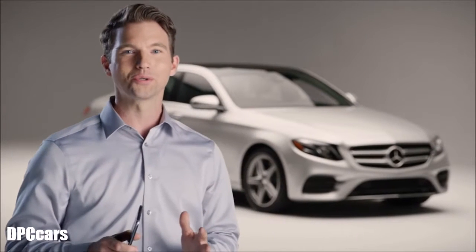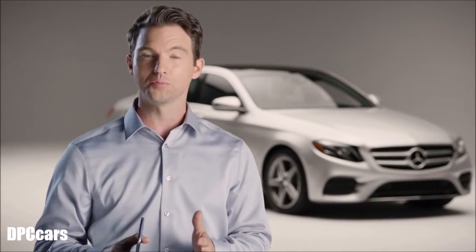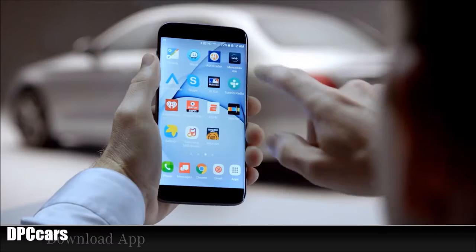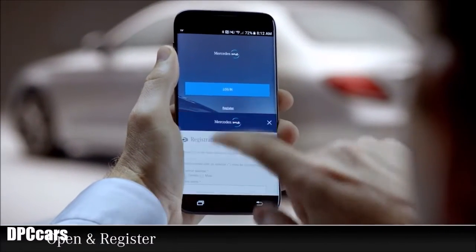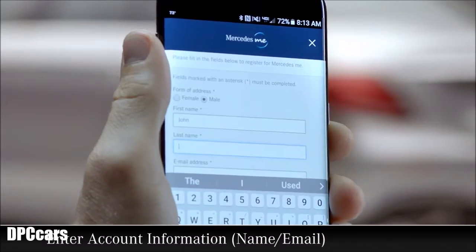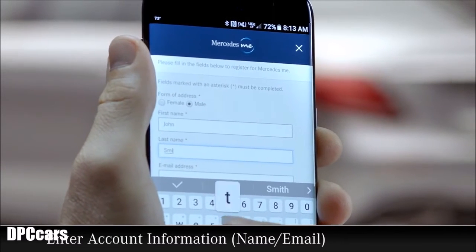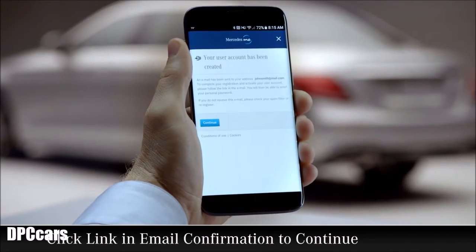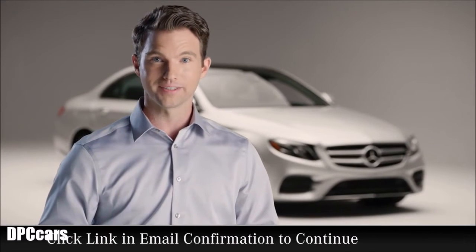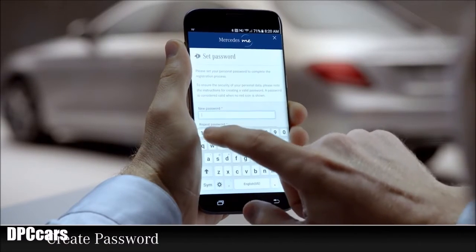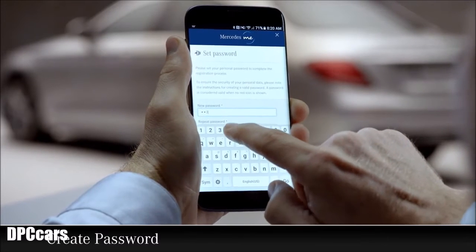This is a quick tutorial on how to set up and link your smartphone with Mercedes-Me. After you've downloaded the app, open it up and tap to register. Enter account information and we'll email you a confirmation. Click the link to confirm your identity. Now create a password. And then you're in.